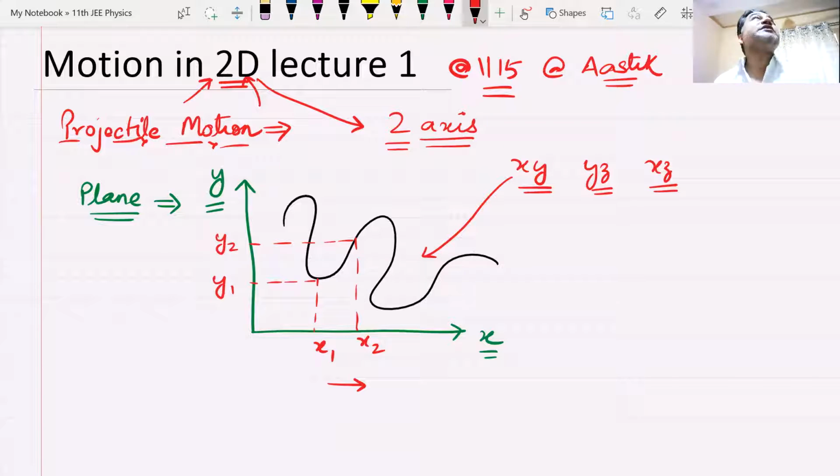Its position will be changing both in terms of x coordinate as well as in terms of y coordinate. We would be needing two coordinates to describe its position, and hence it is known as motion in two dimensions. Am I clear?